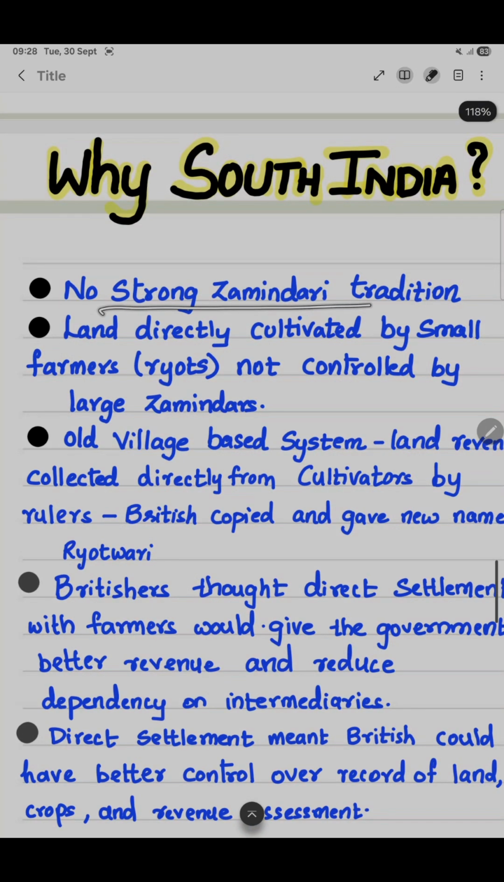Because there was no strong Zamindari tradition in South India. There was no Zamindari system at all. Land was directly cultivated by the small farmers. Small farmers used to give the revenue directly to the ruler, or the king, whoever it was. Based on this old village system, the Britishers copied it and gave it a new name, the Rayatwari system.